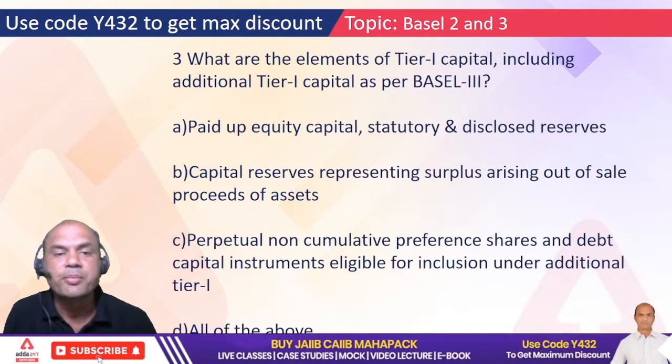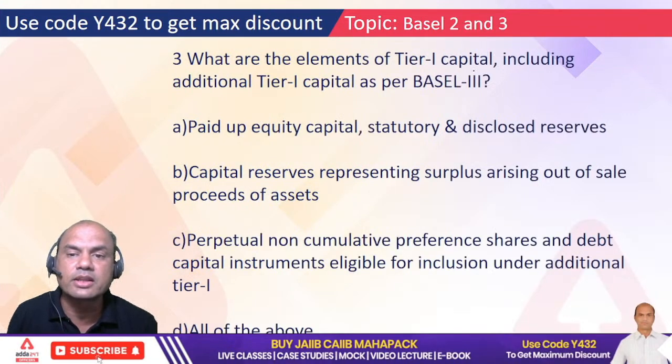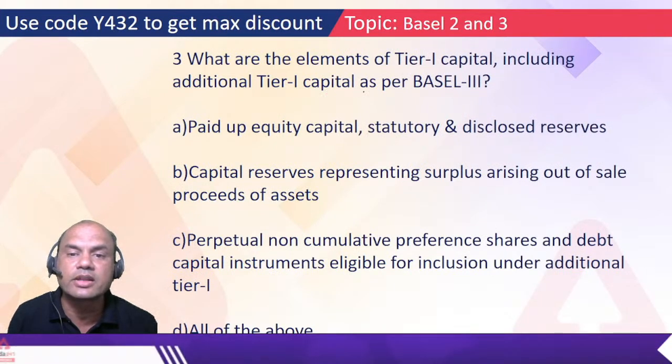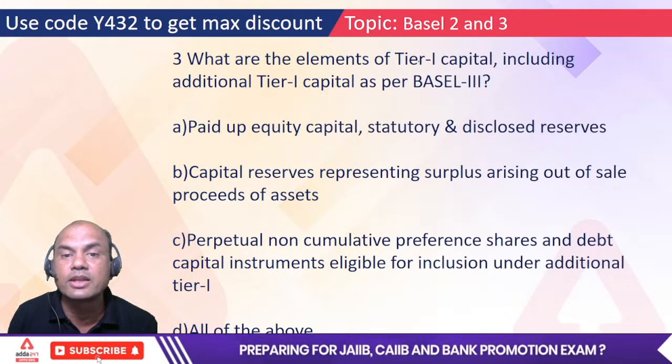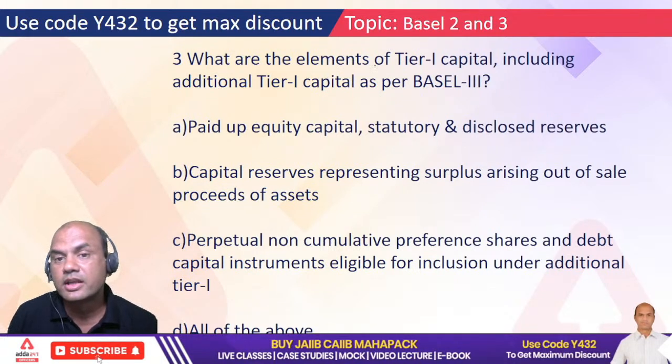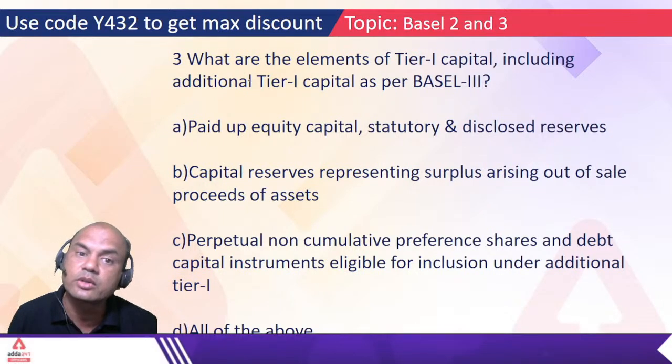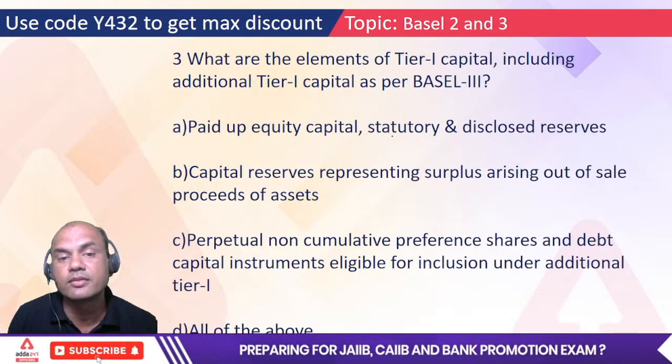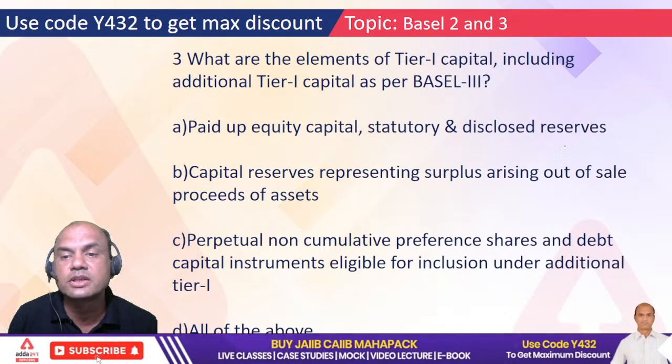Next one. What are the elements of tier 1 capital including additional tier 1 capital as per Basel III? Now tier 1 including additional T1. See here, tier 1 will have 2 parts. Just now we saw it, CET1 and AT1, right? So they want everything. Option A: paid up equity capital, statutory and disclosed reserves.